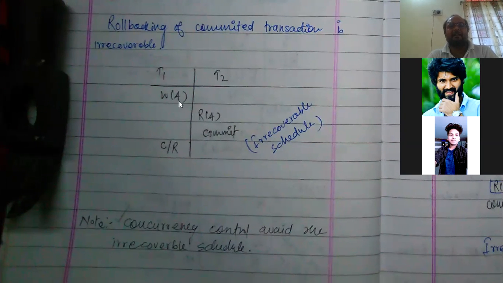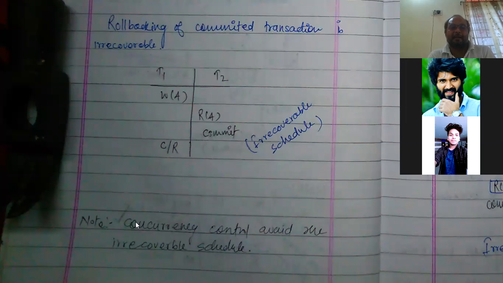Irrecoverable schedule means that suppose a write A operation is performed here by transaction T1, and transaction T2 is reading that update and then committing it. After that T1 wants to roll back or commit. This is an irrecoverable schedule. If T1 rolls back, T2 has already committed on the value from the update made by T1. So this schedule cannot be recovered.